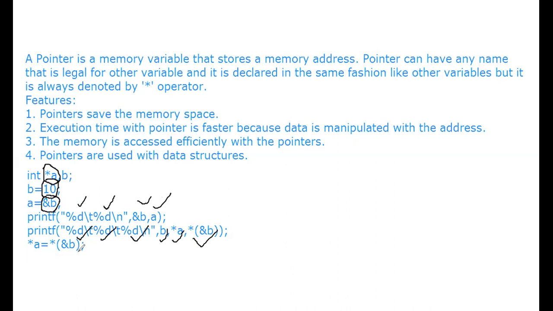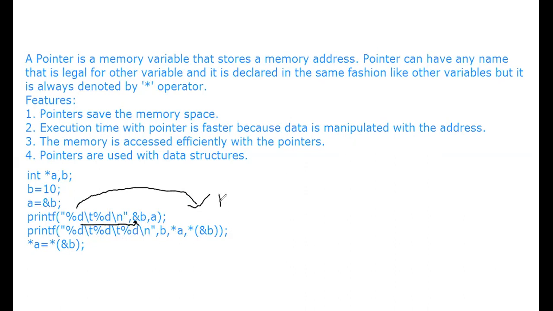We already told you that it displays the address of B because it matches with ampersand B. Suppose, for example, 1100 is the address of B. It also matches with A, because A can store the address of B, so it also displays 1100.